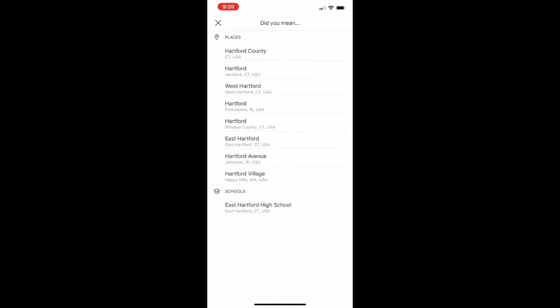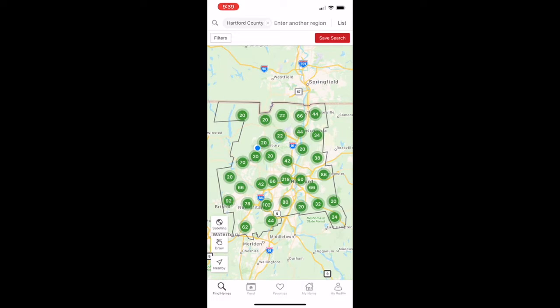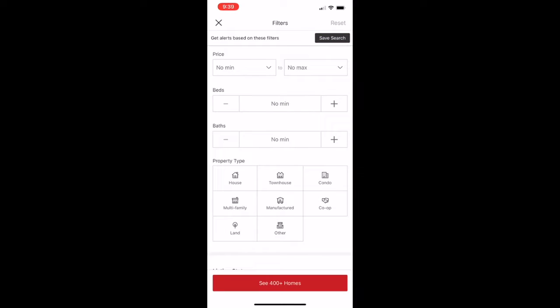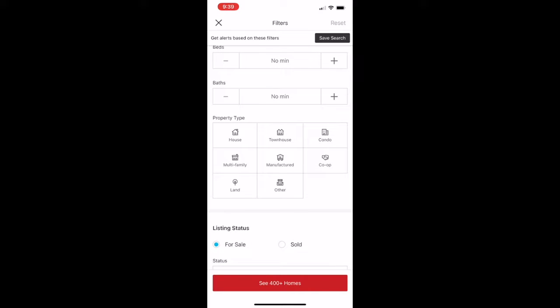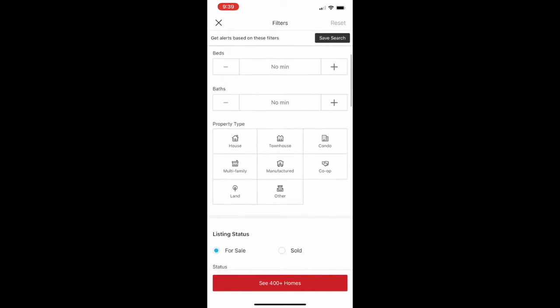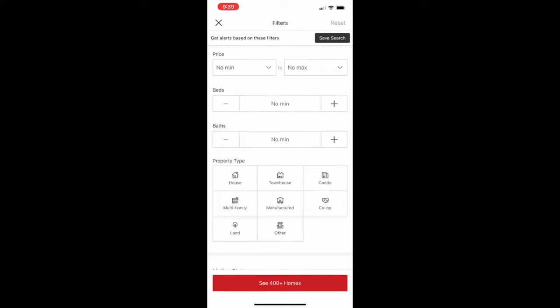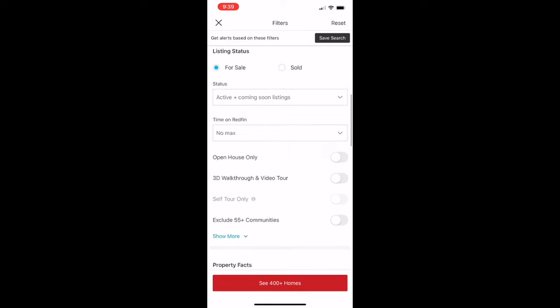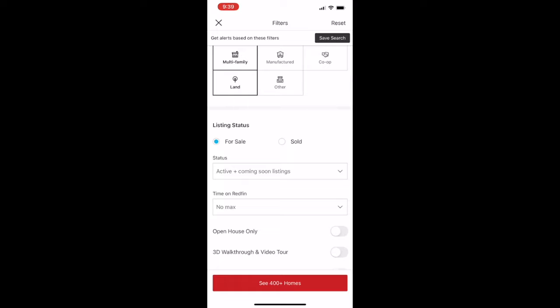So I choose my location and it basically shows me how many houses are on the market in my location. I go in there, I type in my criteria for kind of houses that I am looking for. I use the filter and I filter by price if I want, or beds and bath. Property type, you can choose whether you want to find a house, townhouse, condo, multifamily, land, and so on. So I choose house and multifamily land, and I choose for sale.